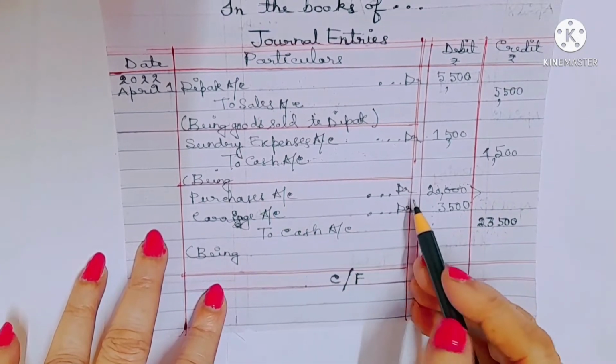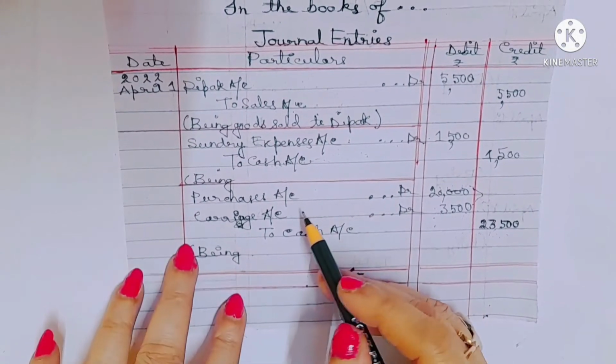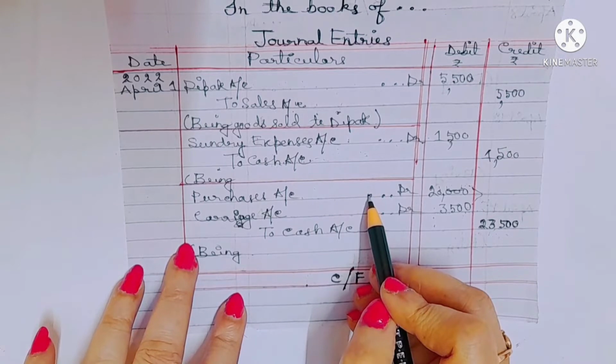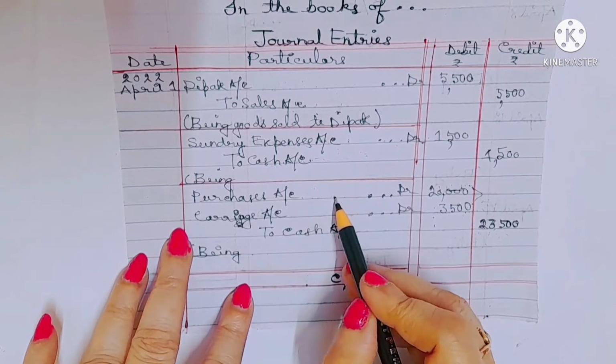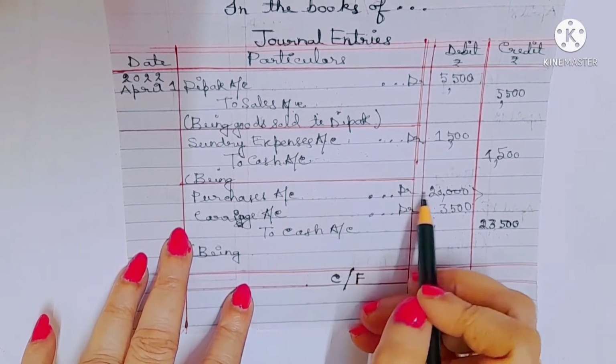এবার পারচেজ অ্যাকাউন্ট কেন ডেবিট হয়েছে? Why purchases account debit? Because as we know, purchases account falls under real account or nominal account. আমরা purchases account real account এ নিচ্ছি. So according to real account, what comes in is debit, goods আসছে. So purchases account should be debited.